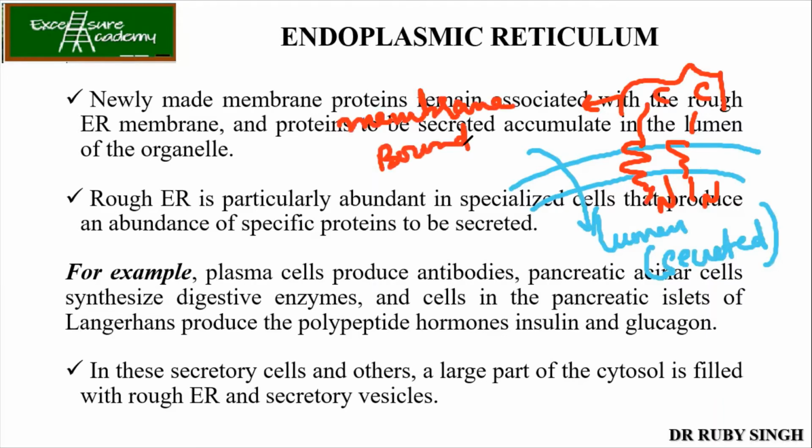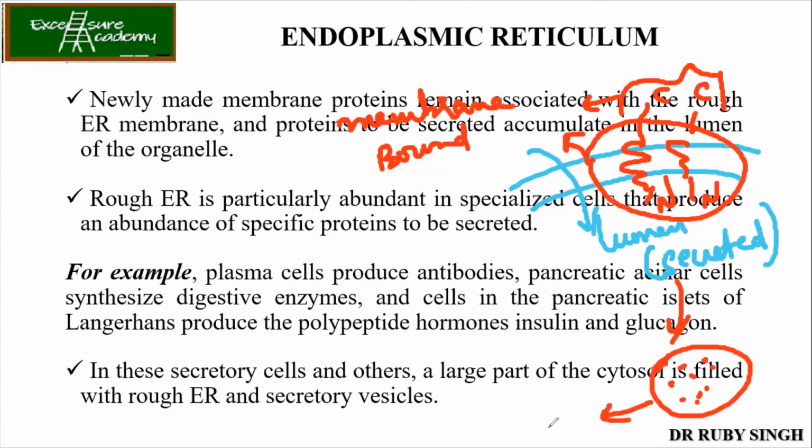Okay. So what will happen? If it is a membrane-bound protein, it needs to be transferred to the specific organelles. So this portion will form the vesicle, and that vesicle will go and bind and fuse with the respective organelles. Whereas in the case of secreted proteins, they will form the secretory vesicles like this.